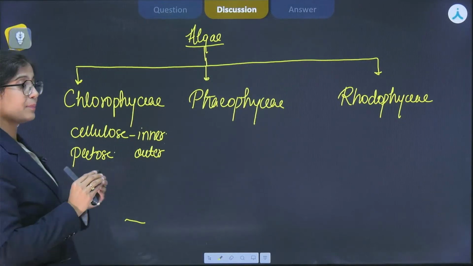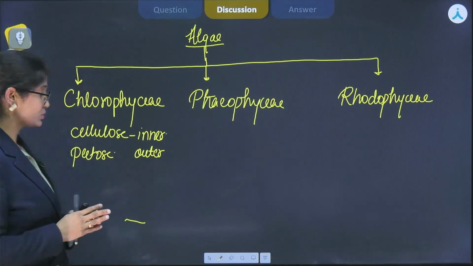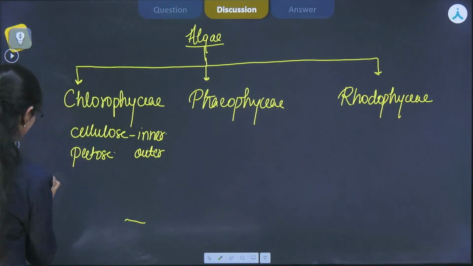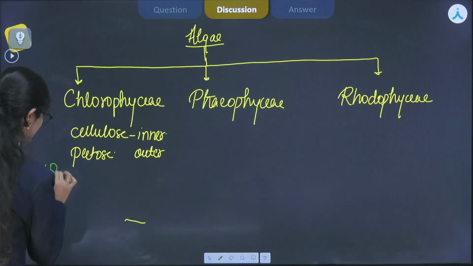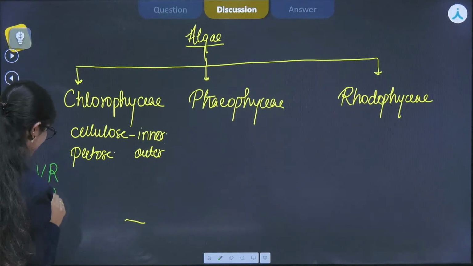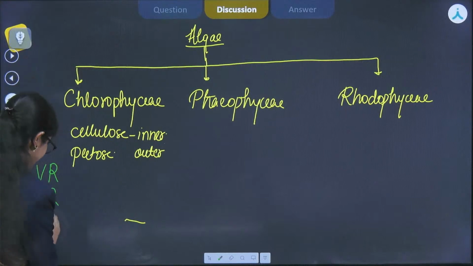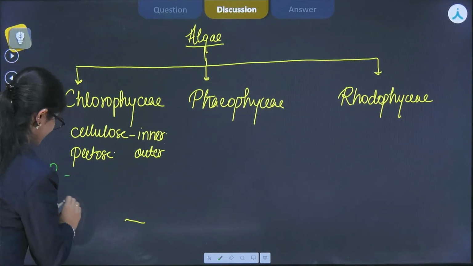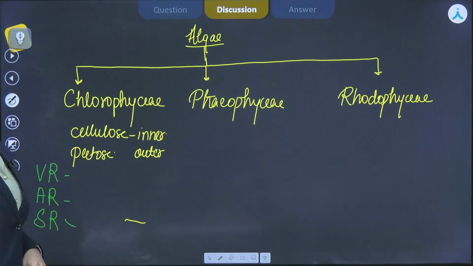And if we talk about how they reproduce, I am writing VR for vegetative reproduction, AR for asexual reproduction, and SR for sexual reproduction. This is common for all the 3 classes of algae.